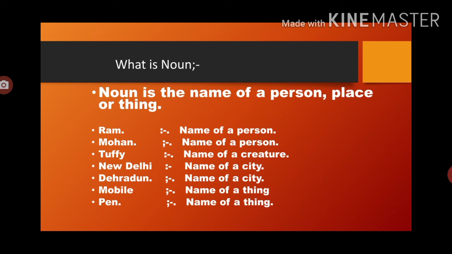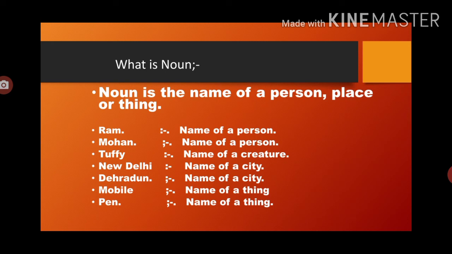Now New Delhi. It is the name of a city, so it is the name of a place, so that is also a noun. The next one is Dehradun. Again, that is the name of a city, so Dehradun is also a noun. Now mobile. Mobile is a thing because it is an instrument, an application, so the name of anything is also called a noun. Pen is also a thing.